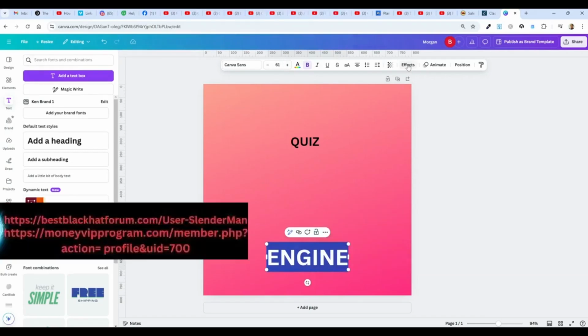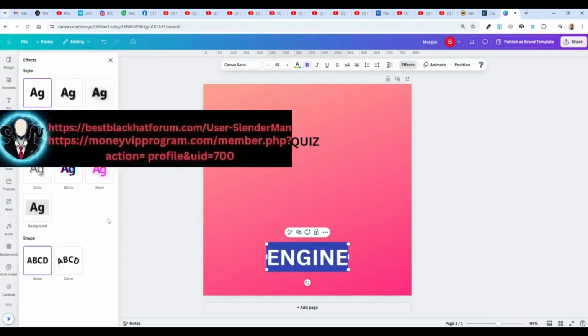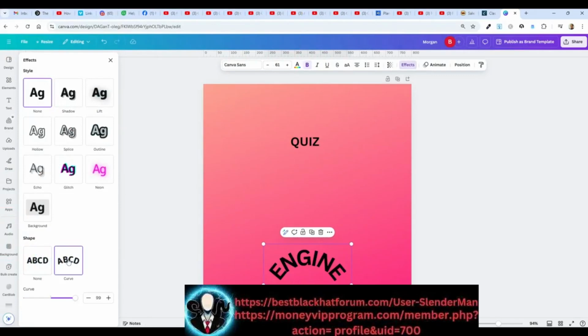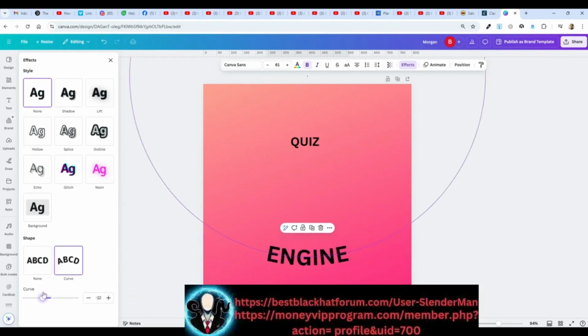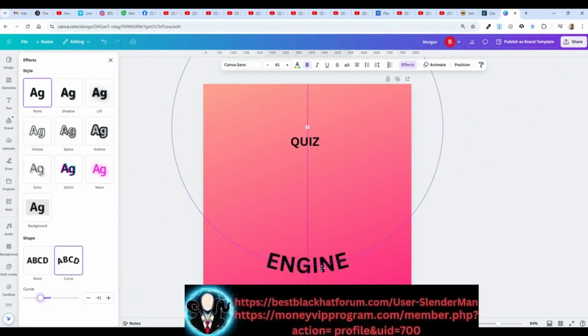The effect that I want to go for is the effect here, curved text. And I want it to curve the other way. So if I change this slider here, I can do this. I think you can see what's going on there. So that's pretty good. Yeah, maybe a little more.